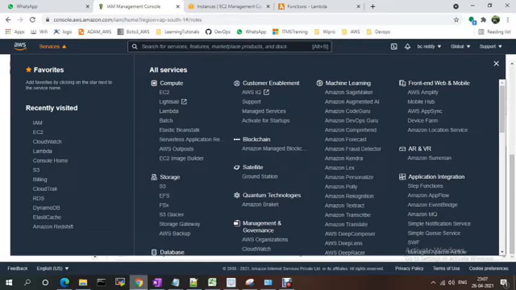So a Lambda function is like a serverless computing service. Suppose I have to run a script, my JavaScript or Python script, I need some server to run the script. For that, in AWS there are Lambda functions, where the servers are maintained by AWS, so we don't need any server to run the scripts. We just need to create the function and run it. Managing the service, everything, is maintained by AWS.